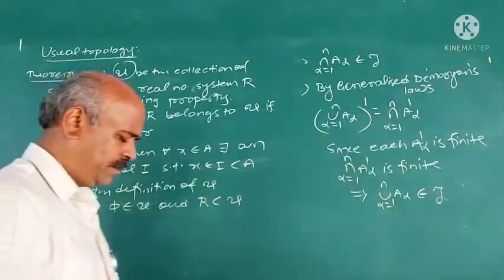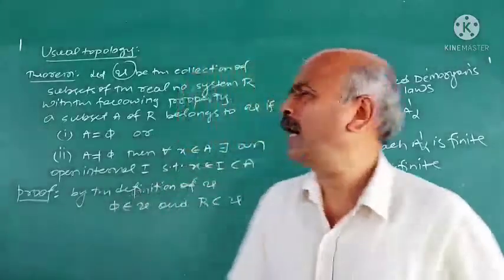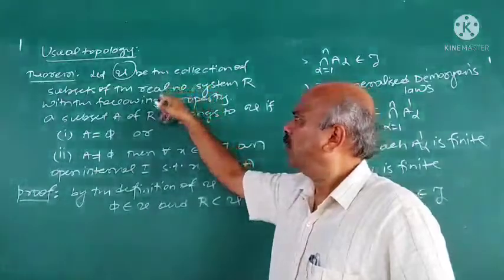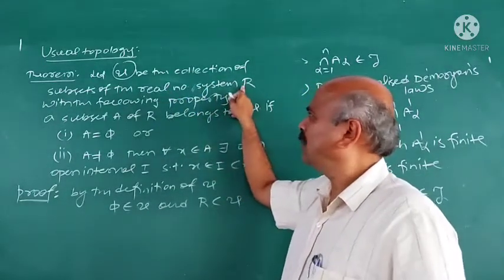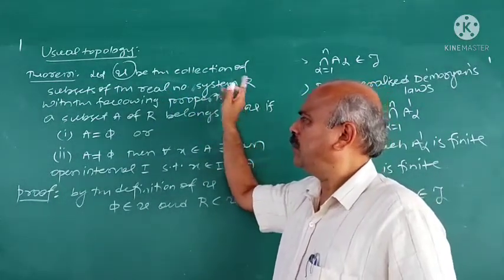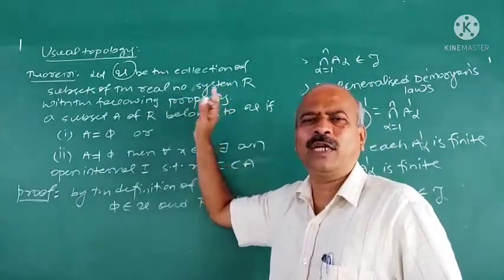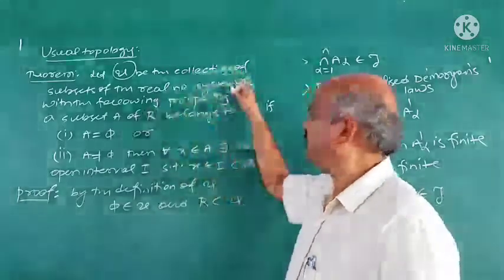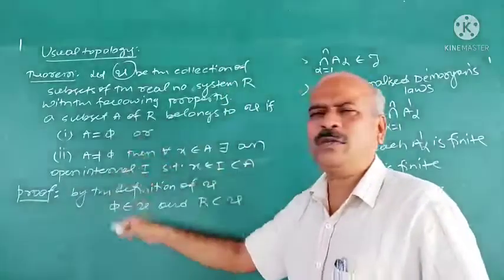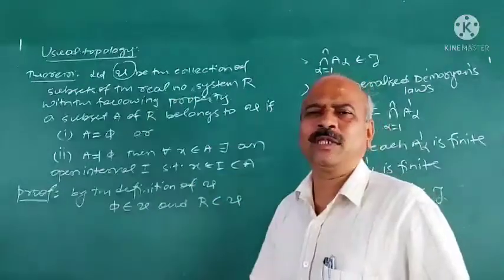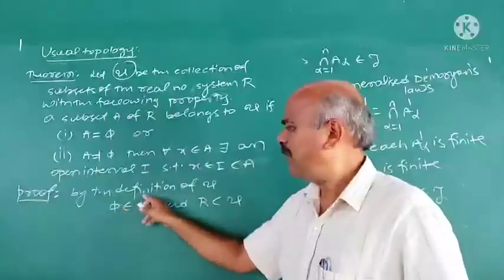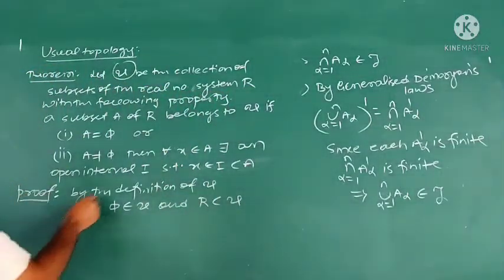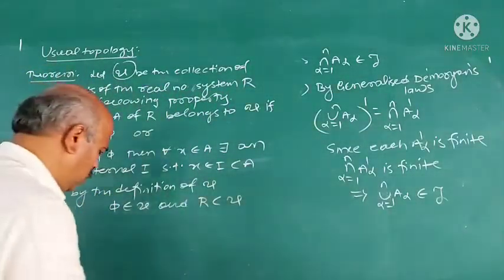Why does R belong to U? R means the set of all reals, and for every x belongs to R, we can find an open interval I that contains x, and it is contained in R. Therefore, by the definition of the family of subsets of R, phi and R are in U. Now, only the other two axioms we have to prove.